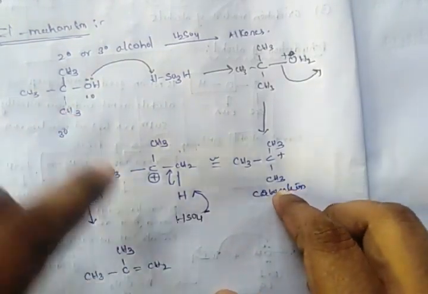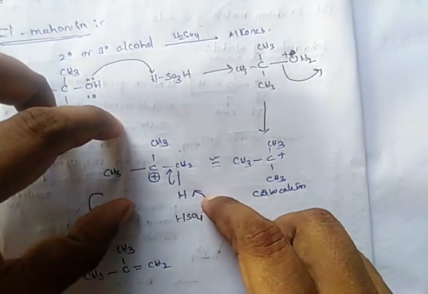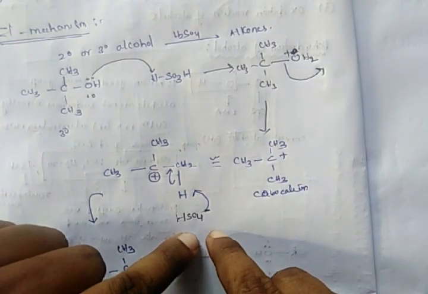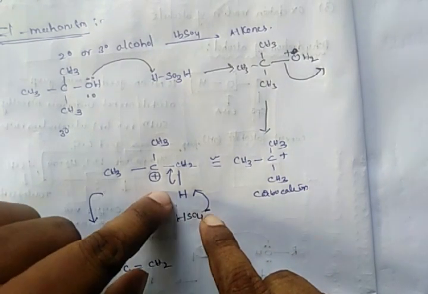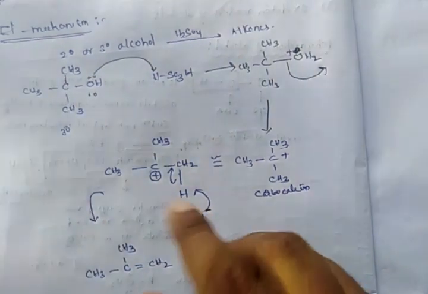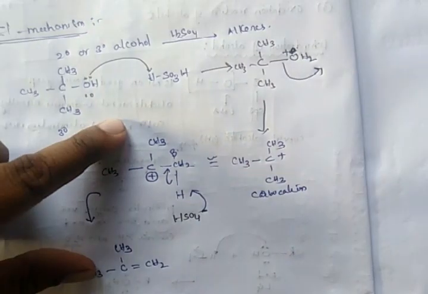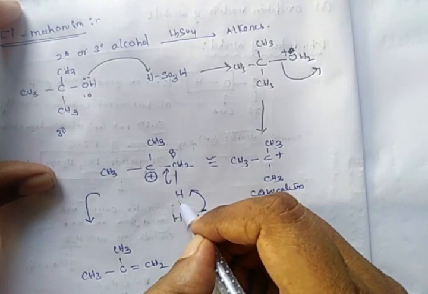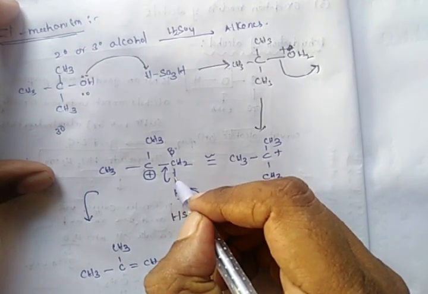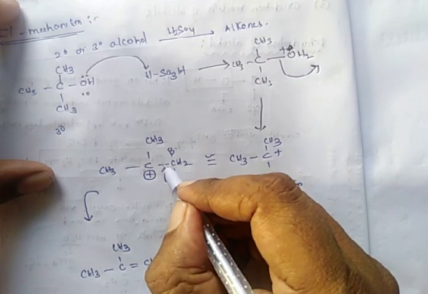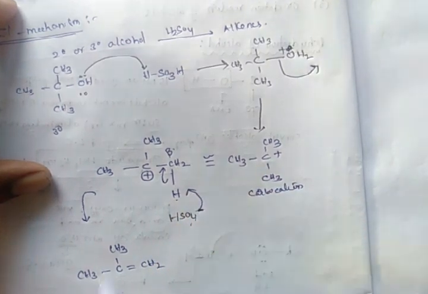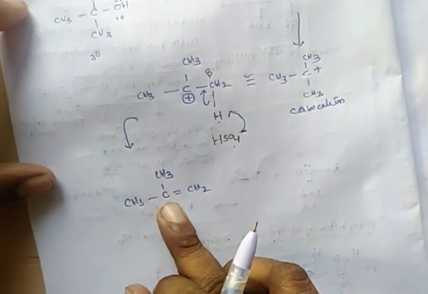This carbocation, for easy understanding, I have written the structure like this. In the reaction medium, we also have HSO4 minus. This HSO4 minus abstracts the hydrogen atom on the beta carbon atom. This is the beta carbon atom, and as this HSO4 group abstracts this hydrogen atom, the electrons present in this CH bond will be shifted between the carbocation and the beta carbon atom. As a result, we will attain a double bond. So this is about the E1 mechanism.